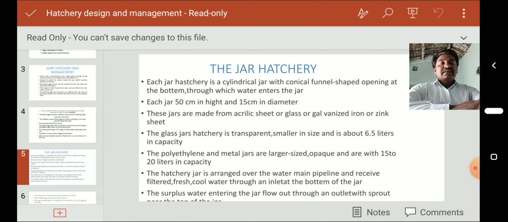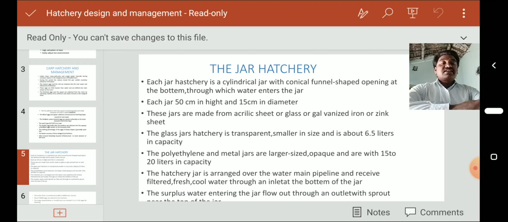The polyethylene and metal jars are large sized, opaque, that is not transparent, with 15 to 20 liters in capacity. That is nearly three times greater than the glass jar. The hatchery jar is arranged over the water main pipeline.